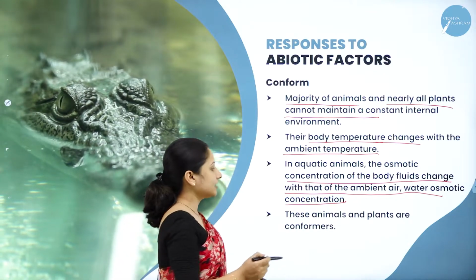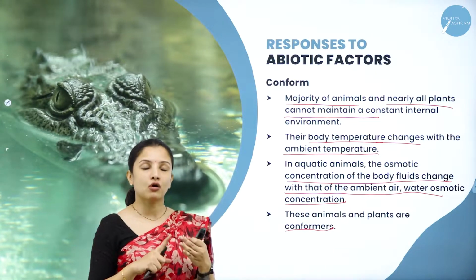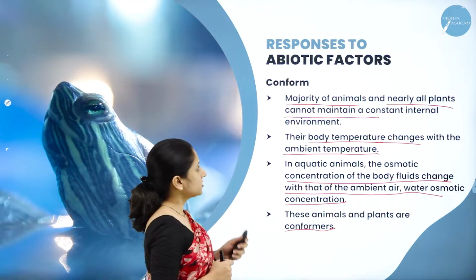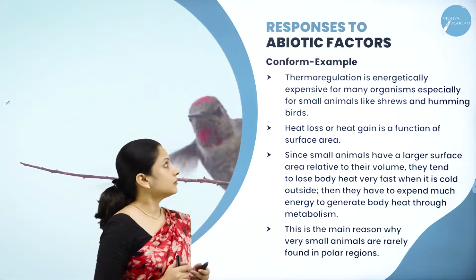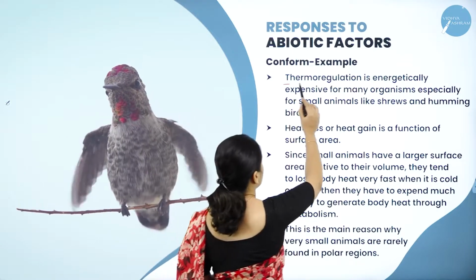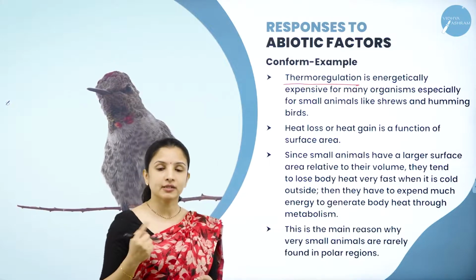So these animals and plants which are not capable of regulating the temperature nor the osmotic concentration are called the conformers. This also we shall study by taking some examples. Here they have used a word called thermoregulation. Thermoregulation means regulating the heat or the temperature.